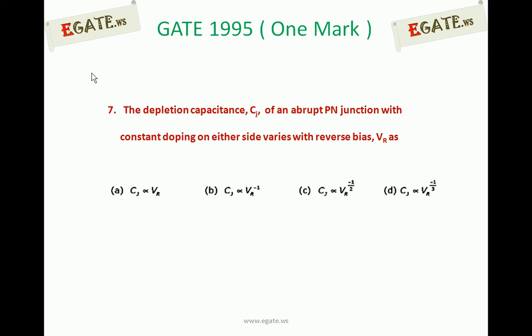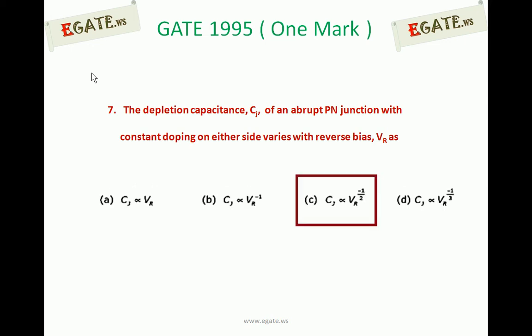Here the question is: how does the depletion capacitance vary with respect to the reverse bias voltage VR for an abrupt PN junction? A. Cj proportional to VR. B. Cj proportional to inverse of VR. C. Cj proportional to VR to the power of minus 1 by 2. D. Cj proportional to VR to the power of minus 1 by 3.